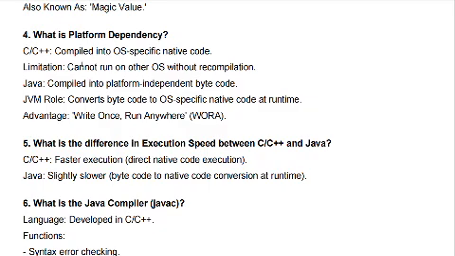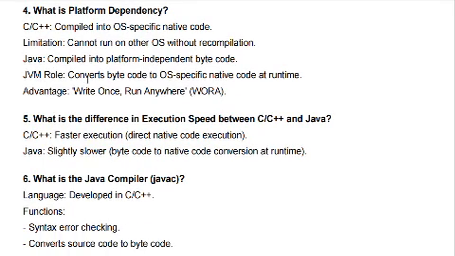Compile into OS and native code. Limitation: it cannot run on other OS without a compilation. Java compiles into platform independent bytecode, then converts bytecode into OS specific code at runtime. Advantage: write once, run anywhere.